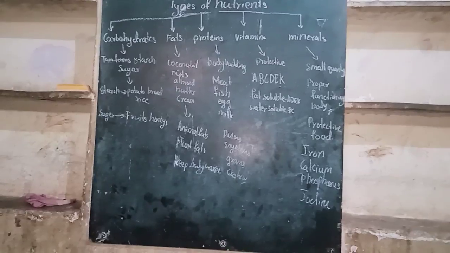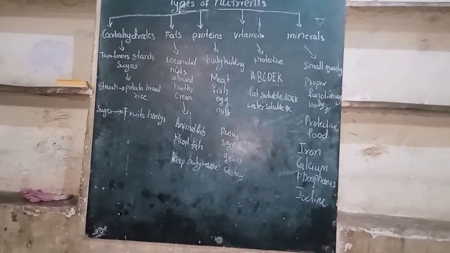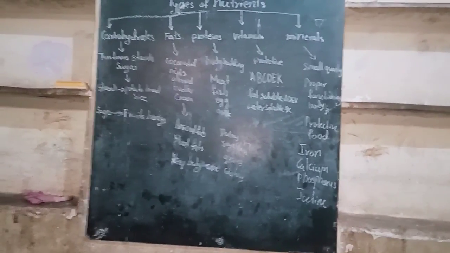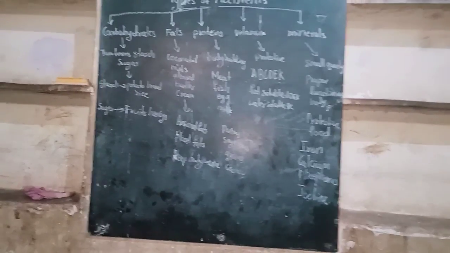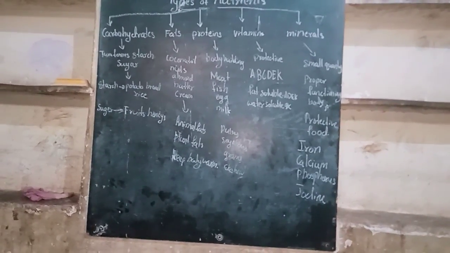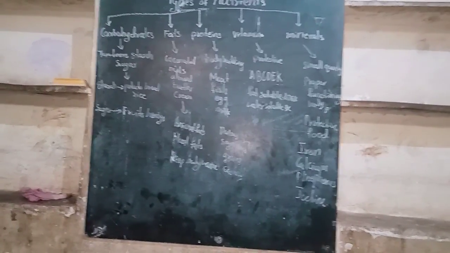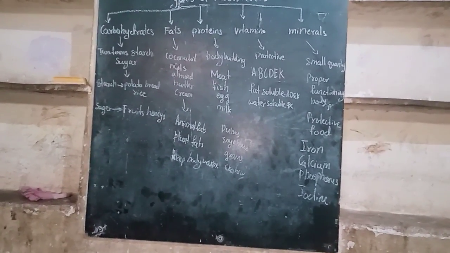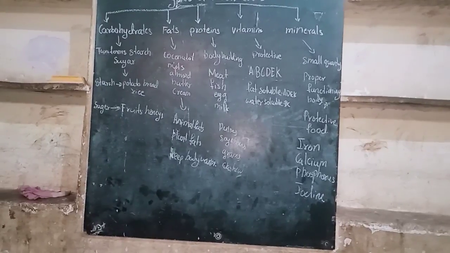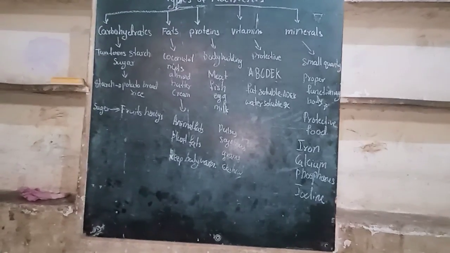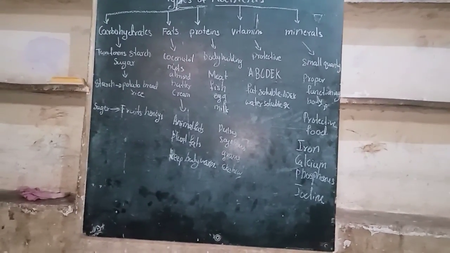Next one is fats. Do you know what fats are? Even fats are also energy giving food. Just as carbohydrates are useful for our body, even fats are also very useful for our body. Fats are available in coconut oil, nuts, almond, butter, cream.